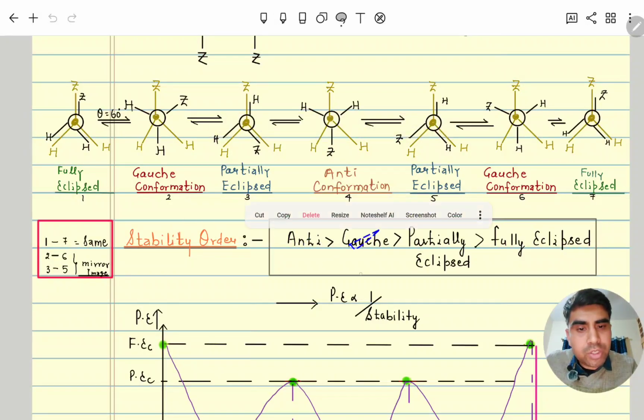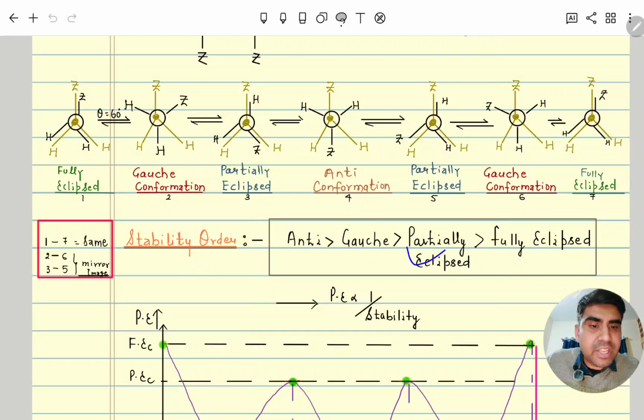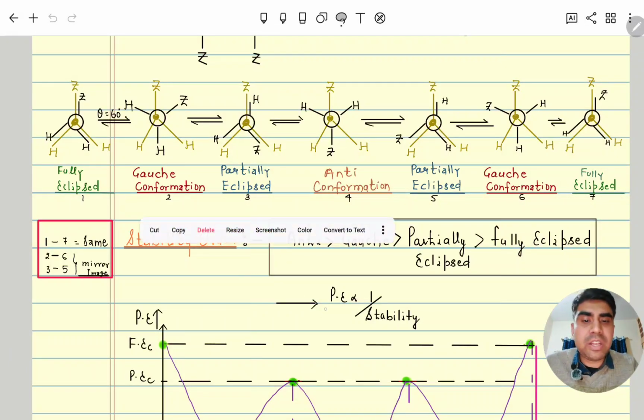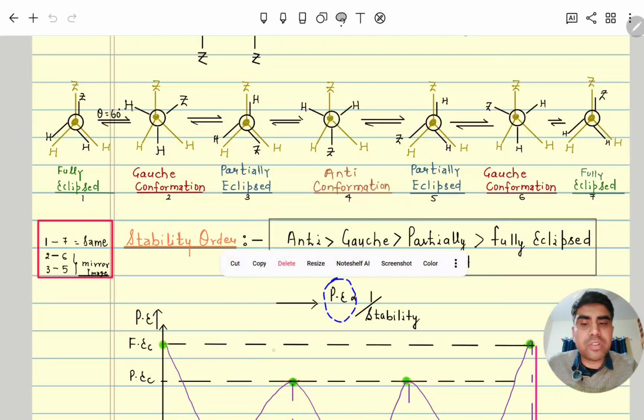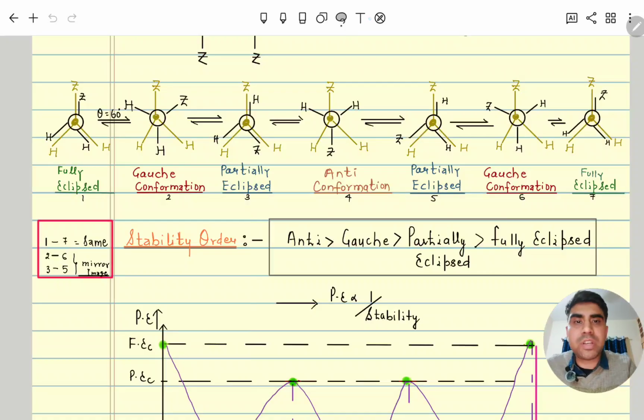Then after gauche, both being staggered, comes partially eclipsed, and then fully eclipsed. So fully eclipsed is the least stable. The higher the stability, the lower its potential energy. So let's draw its graph also. One thing you can see here is that 1 and 7 are both the same.